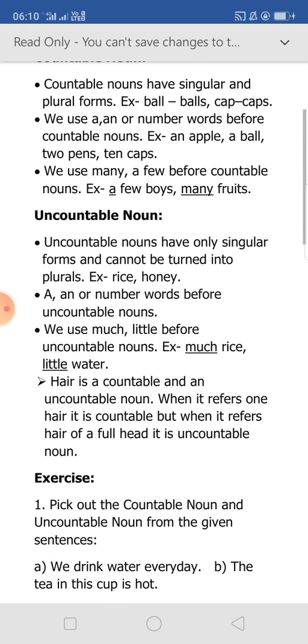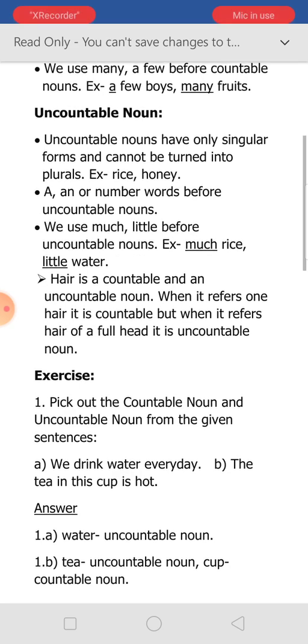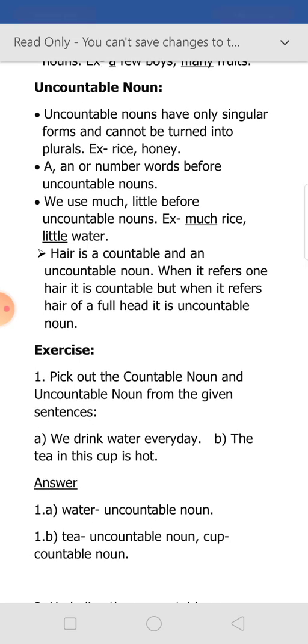Next is uncountable nouns. Uncountable nouns have only singular forms and cannot be turned into plurals. Example, rice, honey. We cannot use a, an, or number words before uncountable nouns. We use much and little before uncountable nouns. So, much rice, little water.